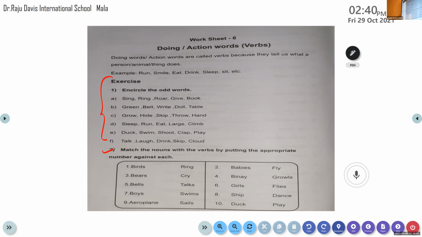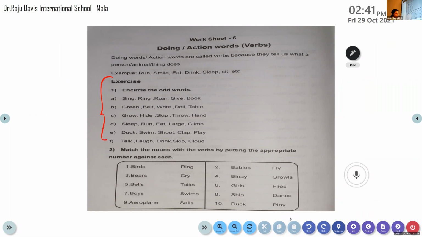So here, let me explain the second question for you. You have few words here. 10 words are given there for you. You have to match the words with the appropriate verb. But here, you cannot match it using the lines given. So what do we have to do? We have to give an appropriate number against each. If the birds fly is the answer, you can't draw lines like this. If the bears growl is the answer, you can't. Bells, it is ring. You would have to keep on drawing lines, and it looks so ugly.